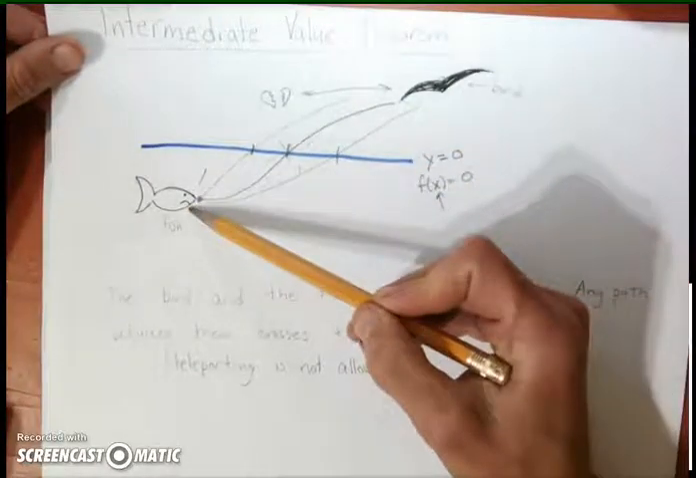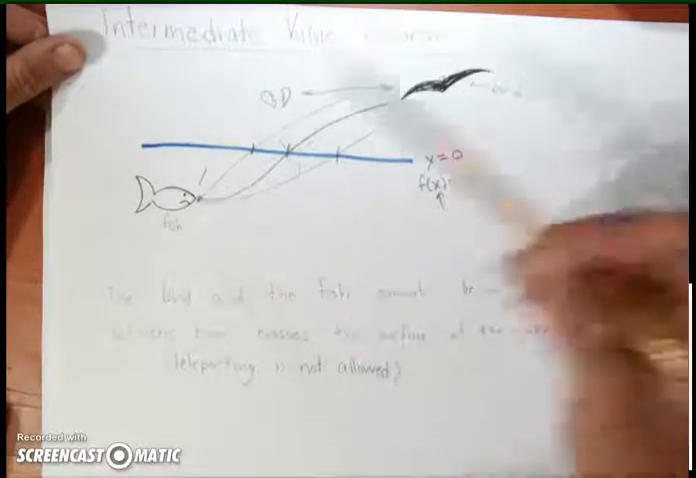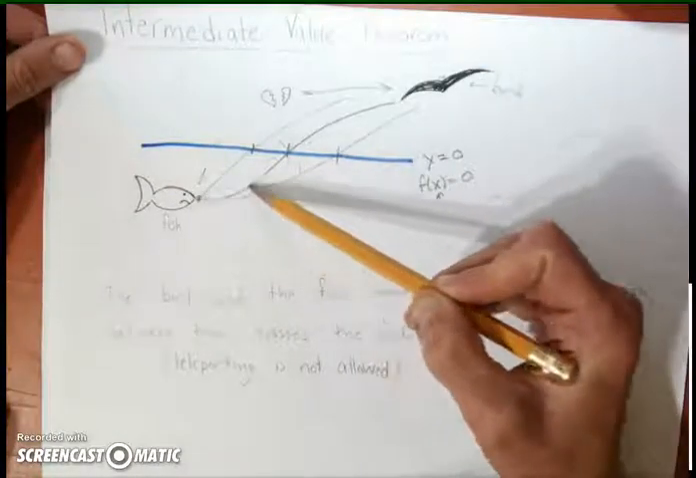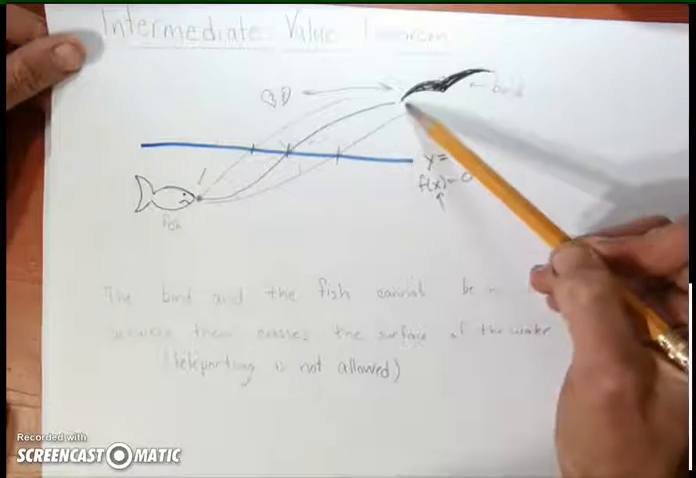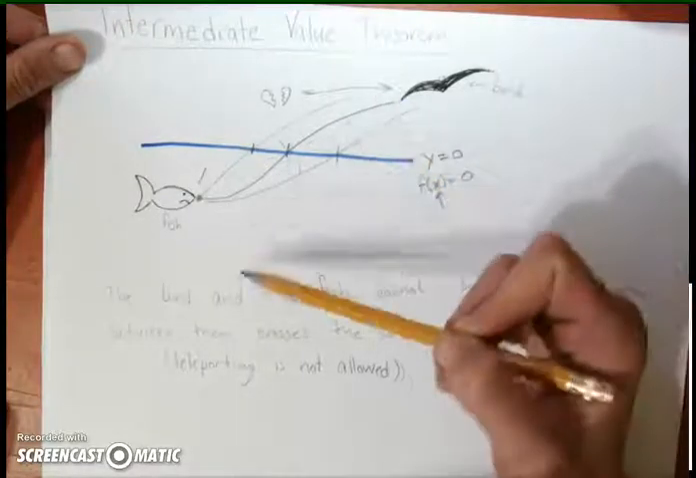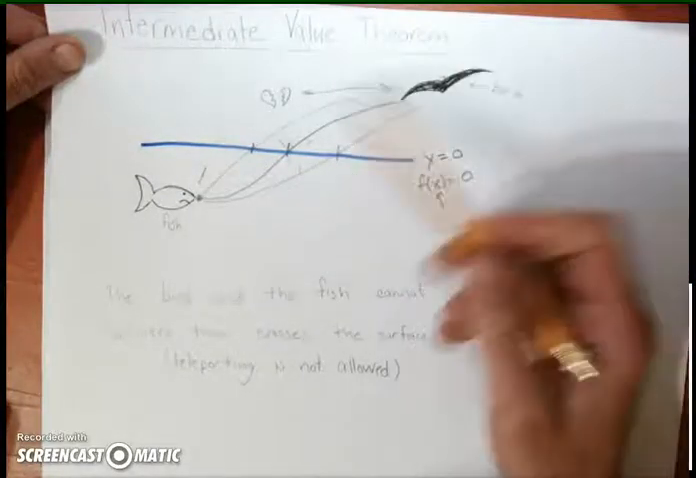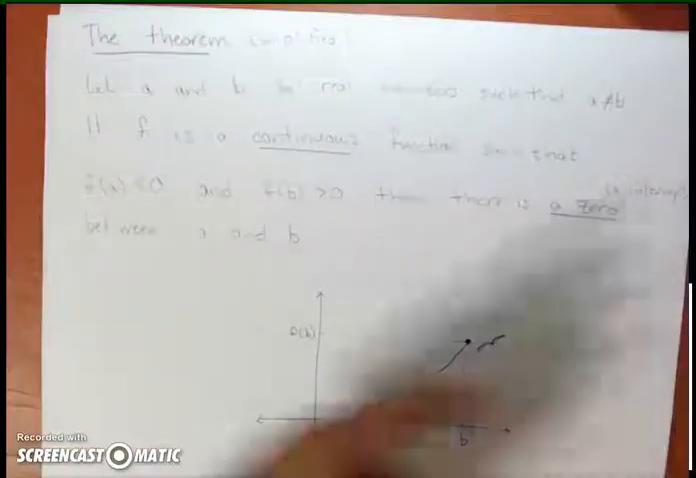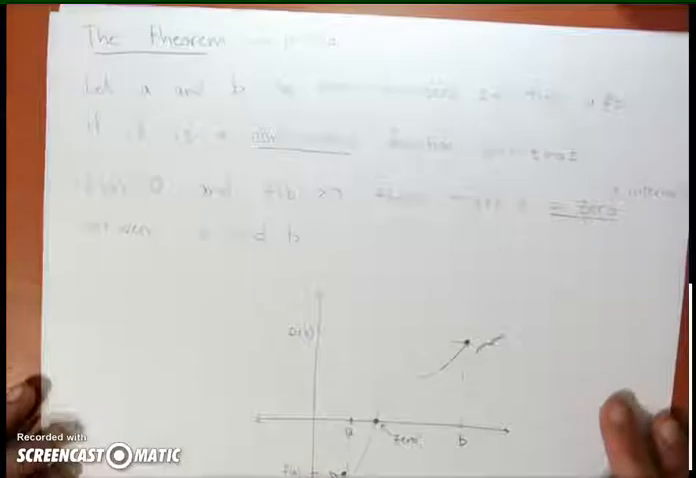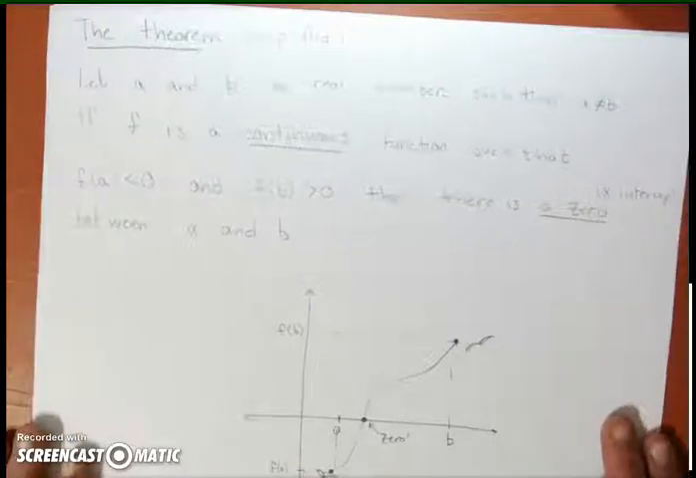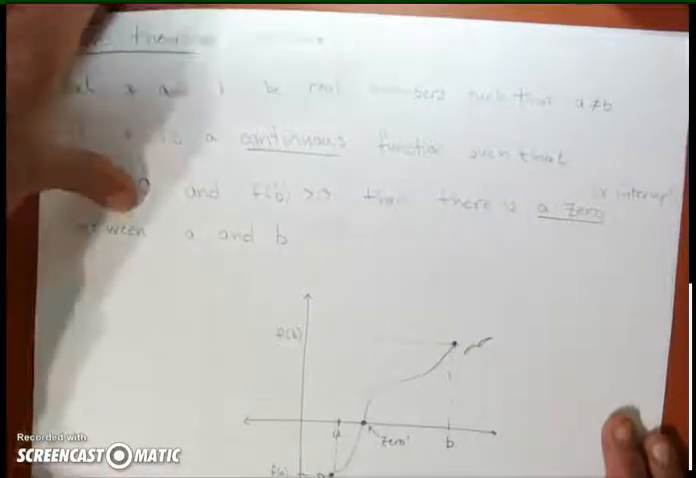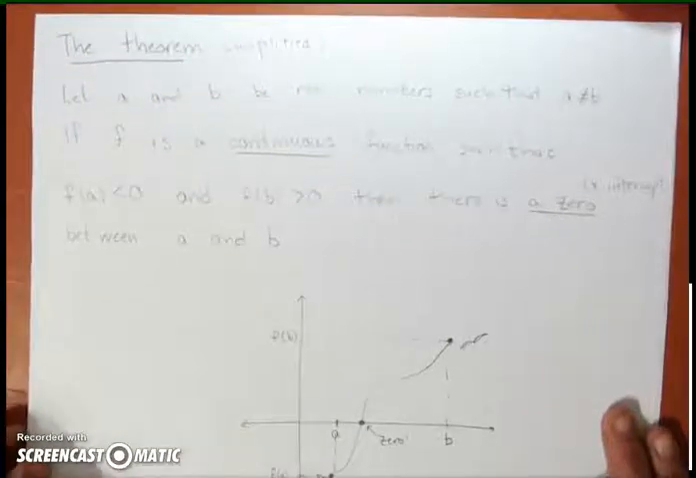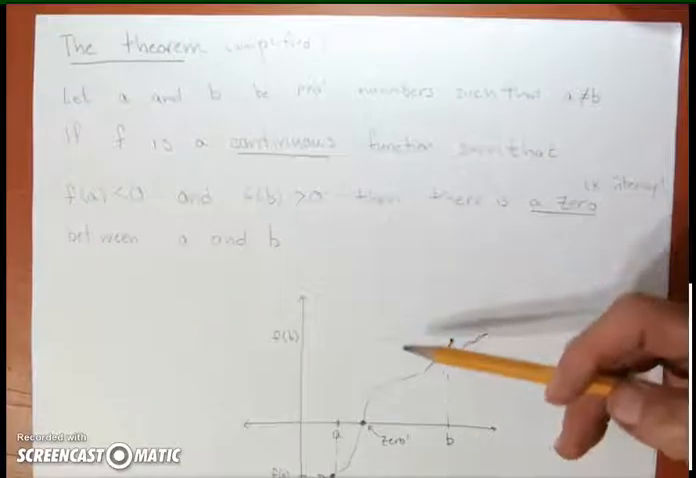If you start below the x-axis and end above the x-axis, as long as you're traveling in a continuous way, you have to cross that axis. You have to break through the surface of the water, make a splash. So here's the theorem in a simplified form. It's actually a bit more complicated than this, but we only need the version about zeros for our class. In Dr. Engberg's class next year, you'll learn the version that is more general.